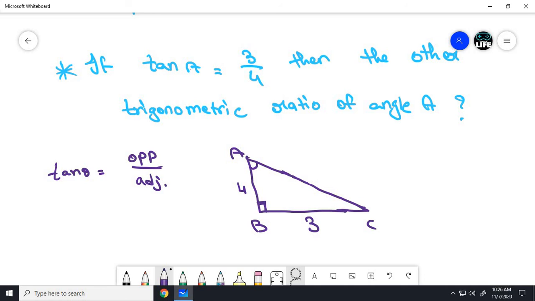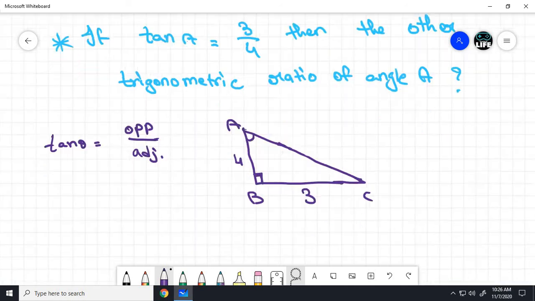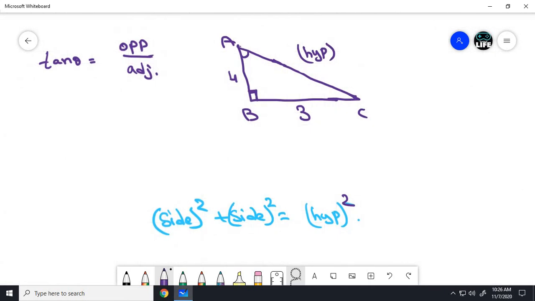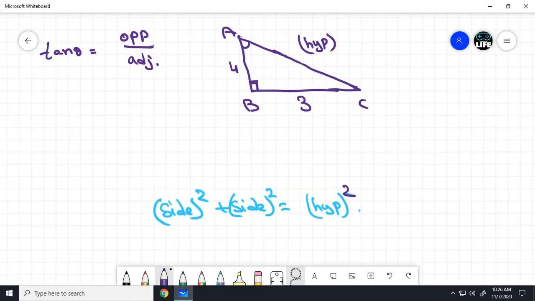I am telling this for the one who doesn't know Pythagoras triplets. As I have told you, hypotenuse square equals side square plus side square. Here this is the hypotenuse. To get the hypotenuse, we need to take the squares of the other two sides.